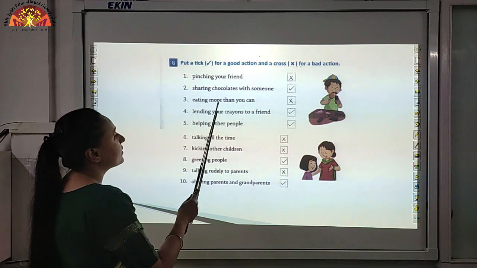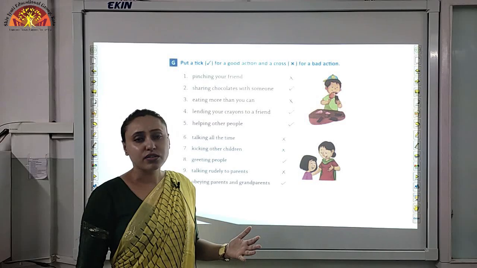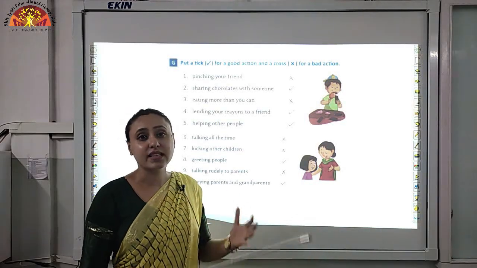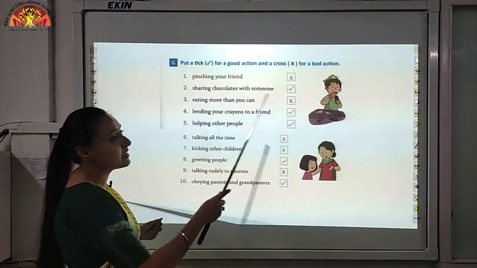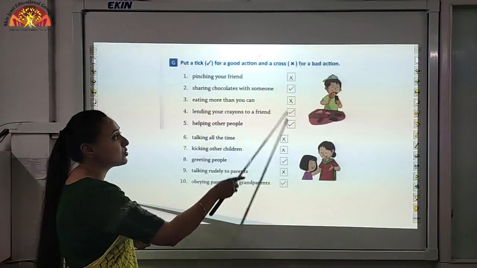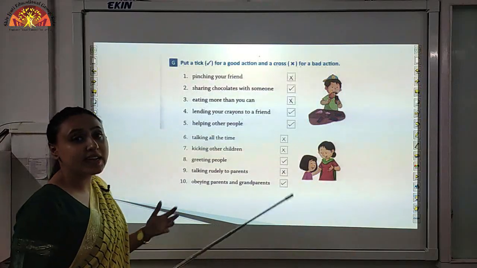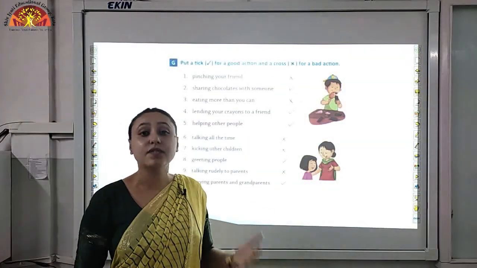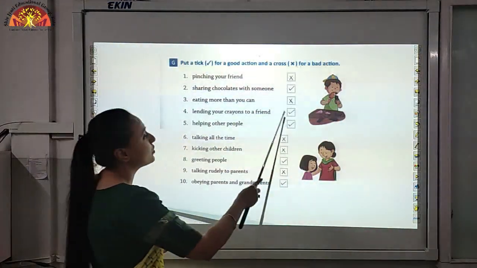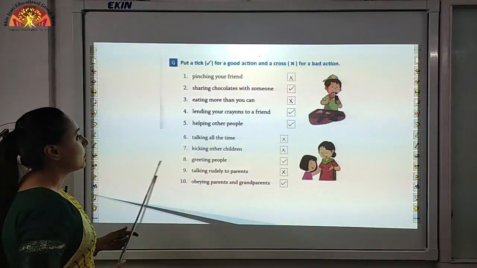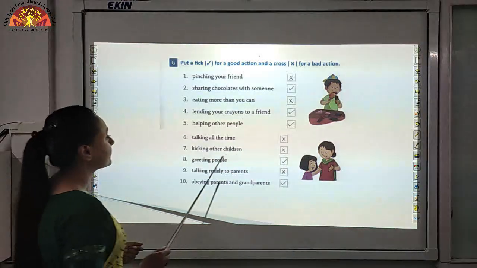Number 3, eating more than you can. So children, is it good to fill your plate full? No, you should always take only as much food as you can eat. So eating more than you can is wrong. So you have to put a cross over here. Lending your crayons to a friend. Children, lending something to your friend or your relative is a good action. Okay, helping others is a good thing. So you will put a tick over here. Now helping others, this is a good action. You will put a tick over here.